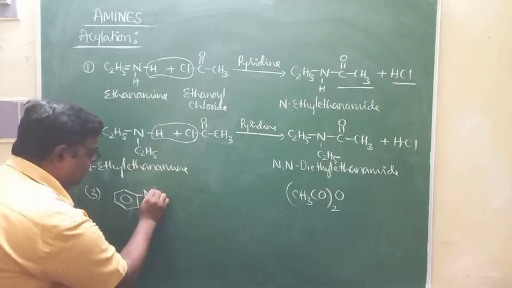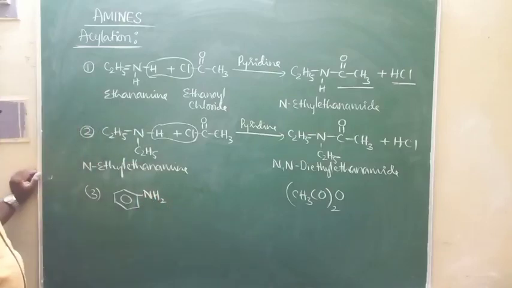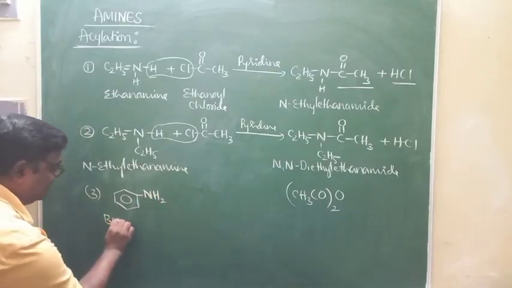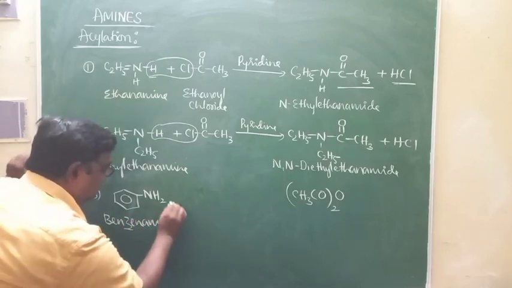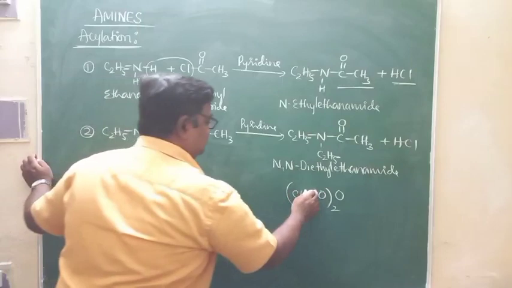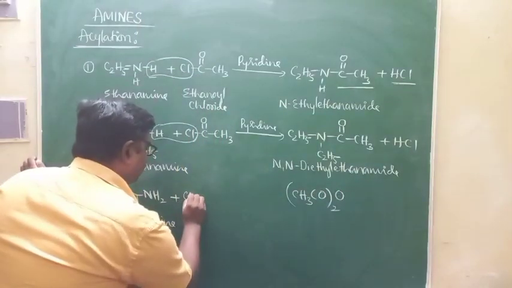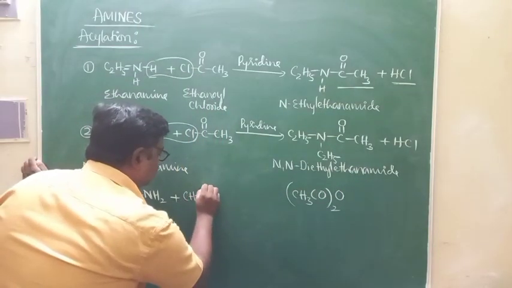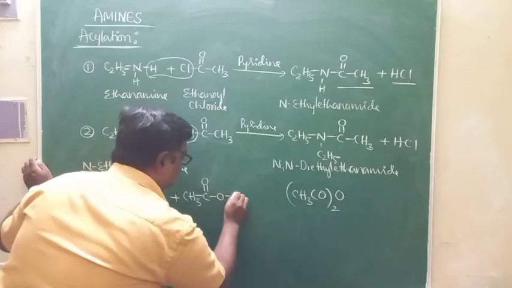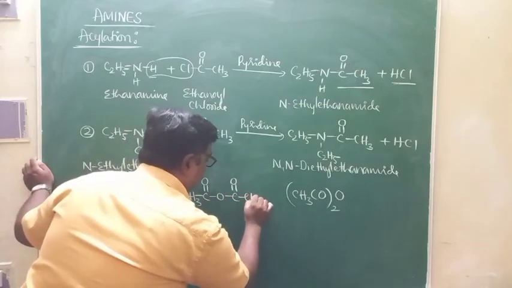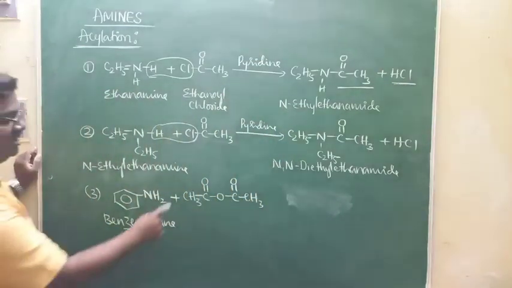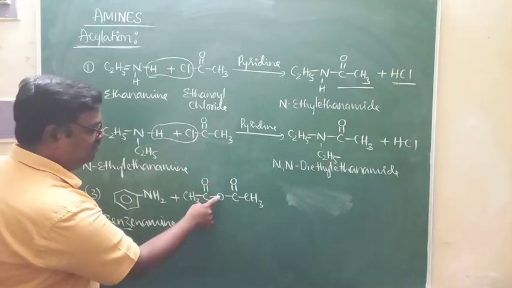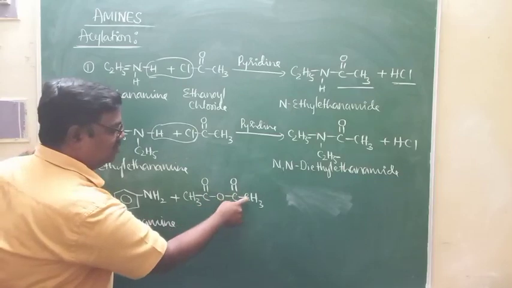When benzenamide, look at this benzenamide. This is aniline, or benzenamide. When it reacts with CH3CO twice O, that is, acetic anhydride, CH3, C double bond O, C double bond O, CH3, right?